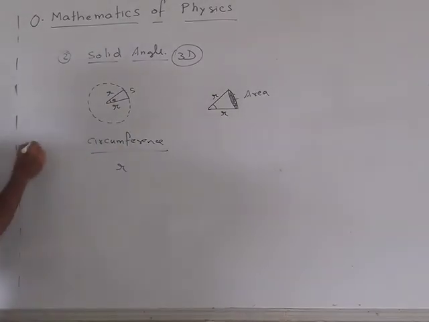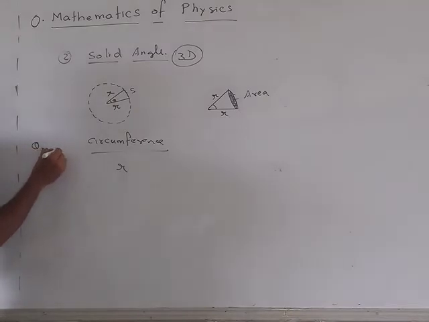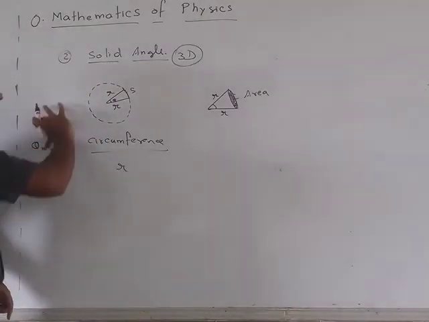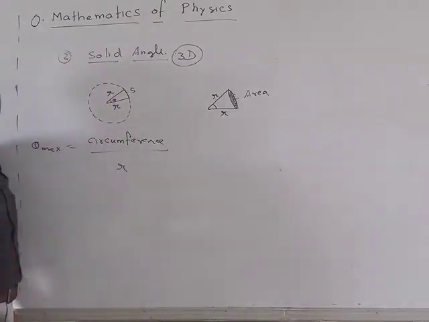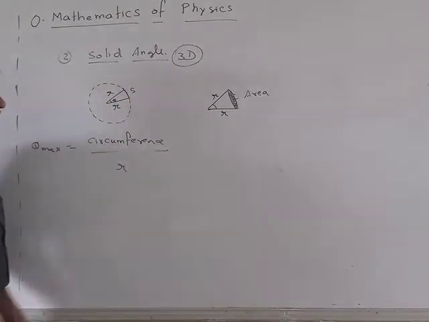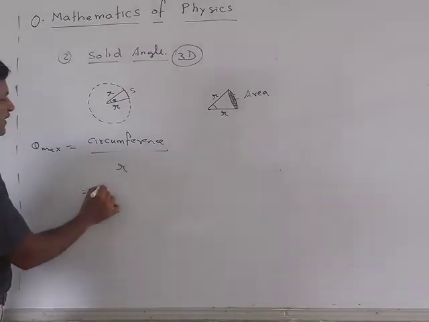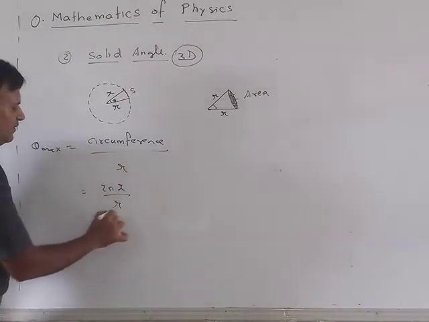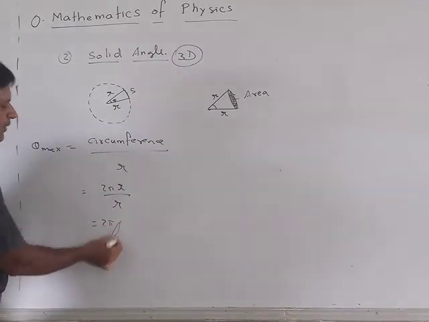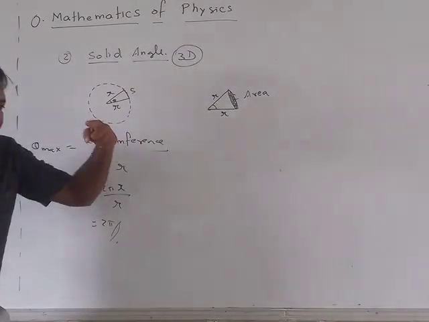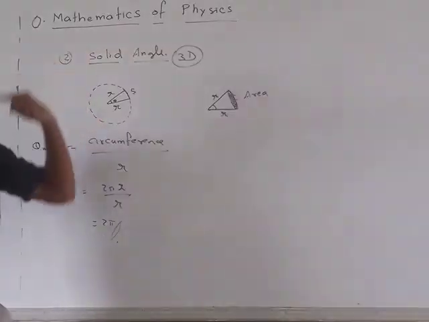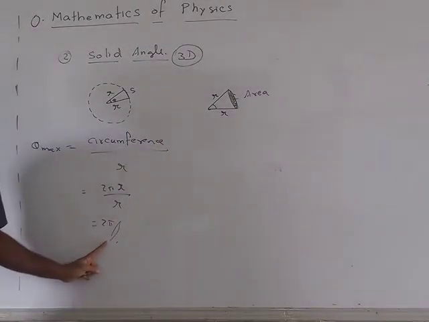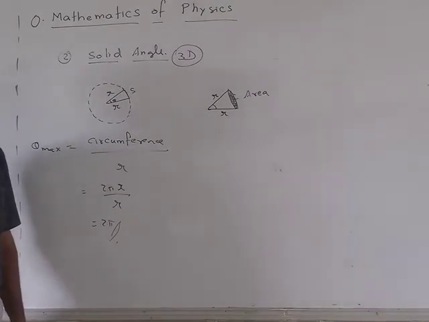This is the maximum angle possible in a circle. The entire circumference becomes the arc upon the radius. So the circumference of the circle is 2 pi r divided by r, which is 2 pi. We start at a point, roll, and come back to the same point. How much angle is covered? 2 pi, which is the maximum angle.